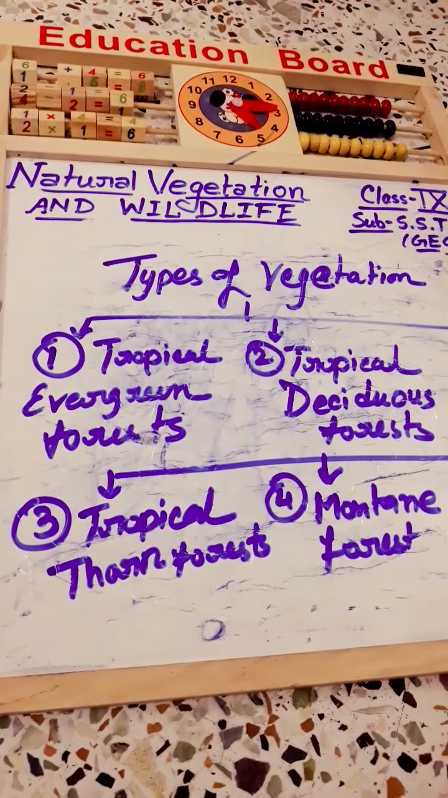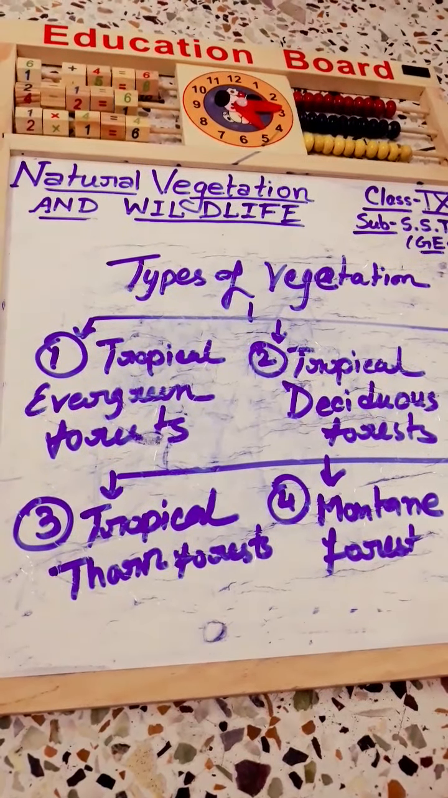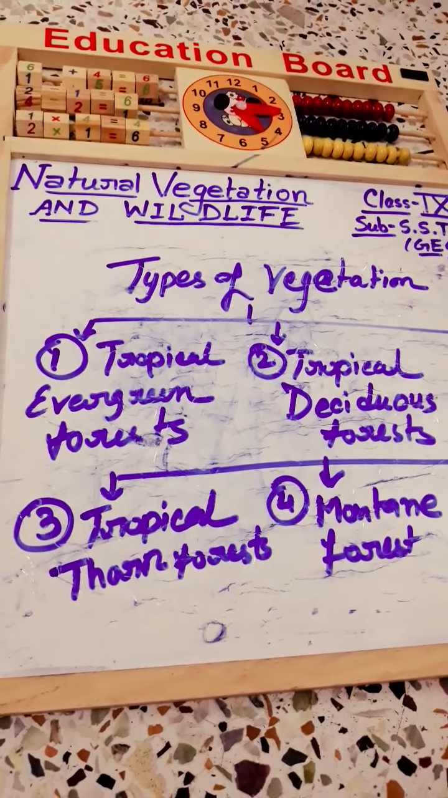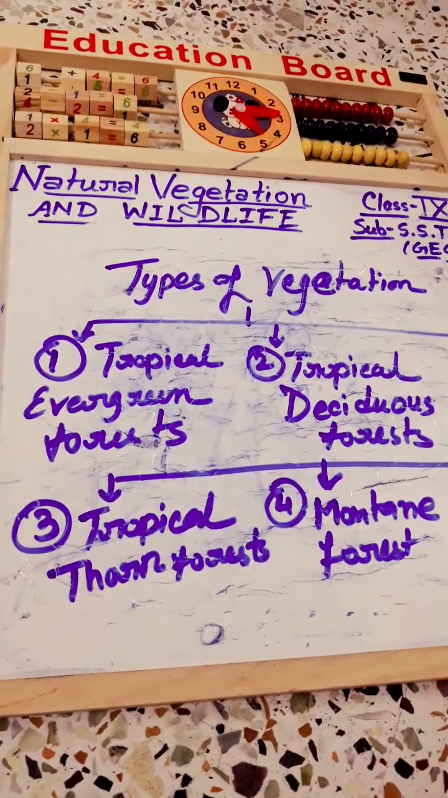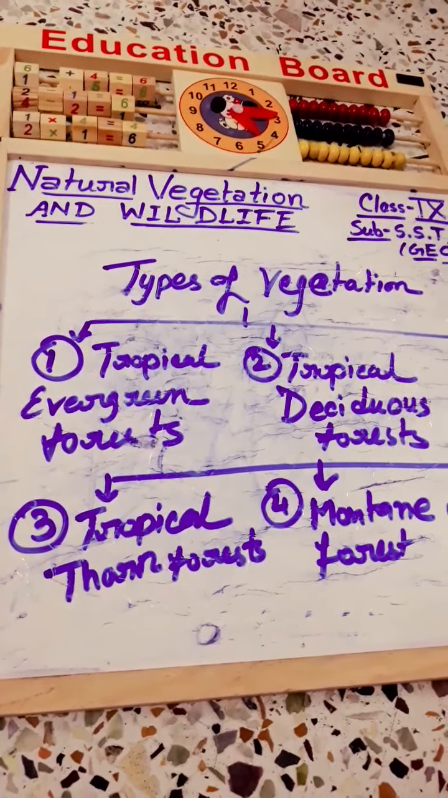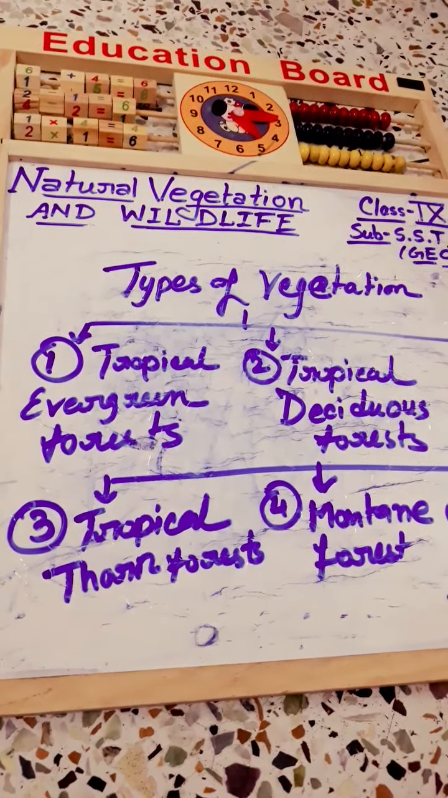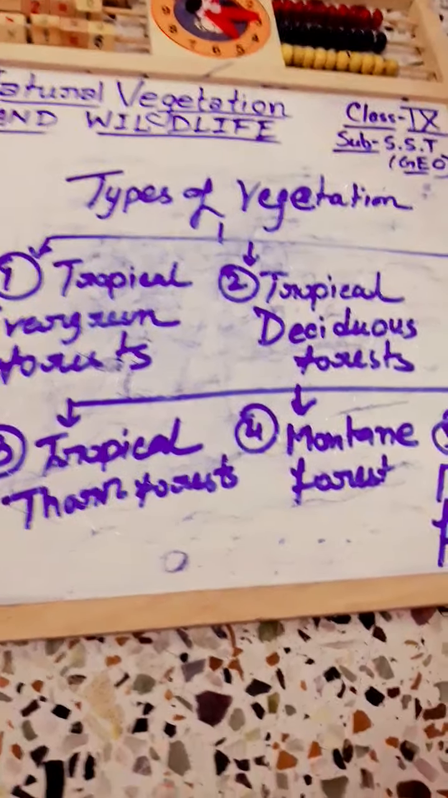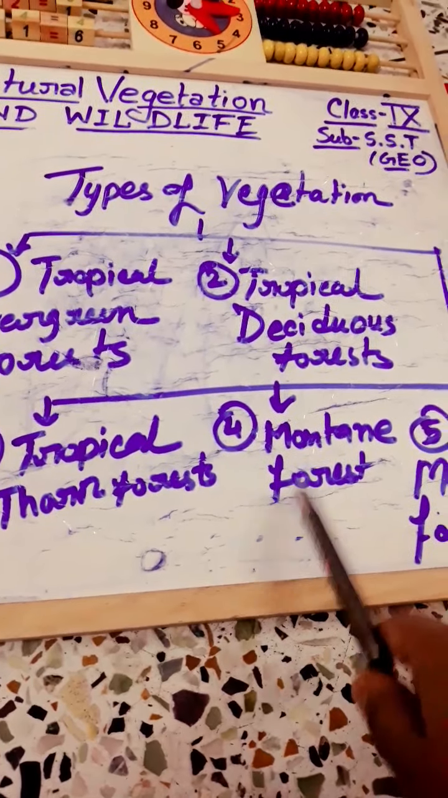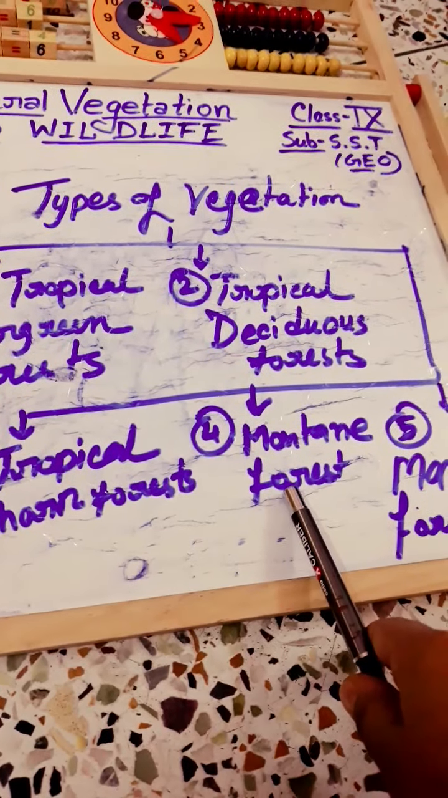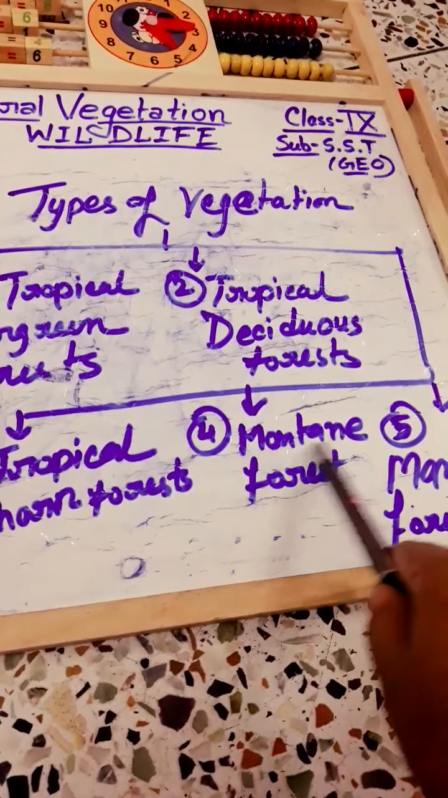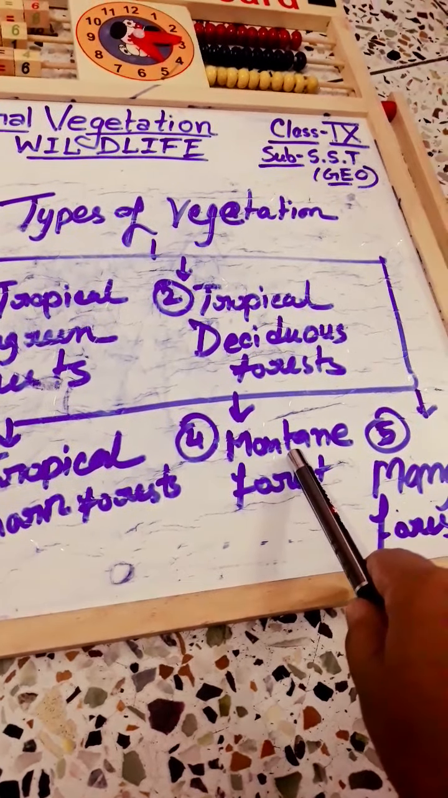In this forest the common animals are fox, lion, wild ass, camels. Camels are mainly important animals in desert area. Then rats, mice, etc. Next, we will discuss montane forests. Montane forest, this term is related with mountainous areas.